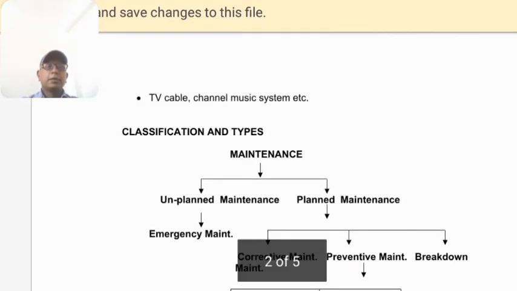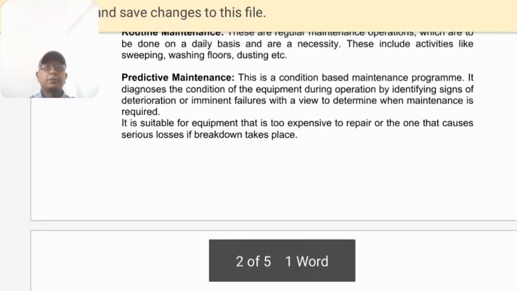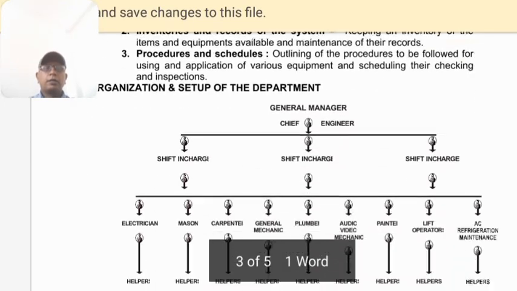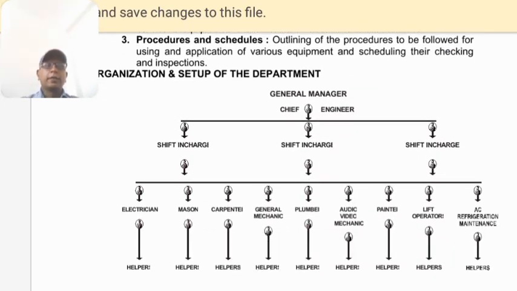Then we have the carpenter. If there is some work for the almirah, windows, repair of the door, or the locking system, there is a requirement of installation or repairing.